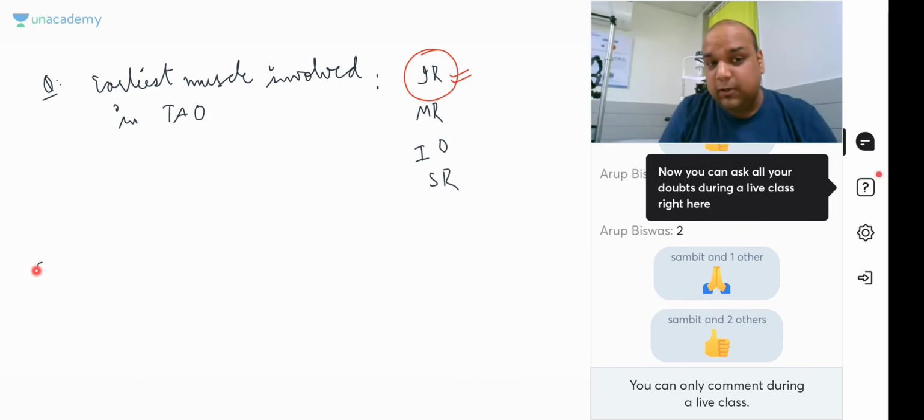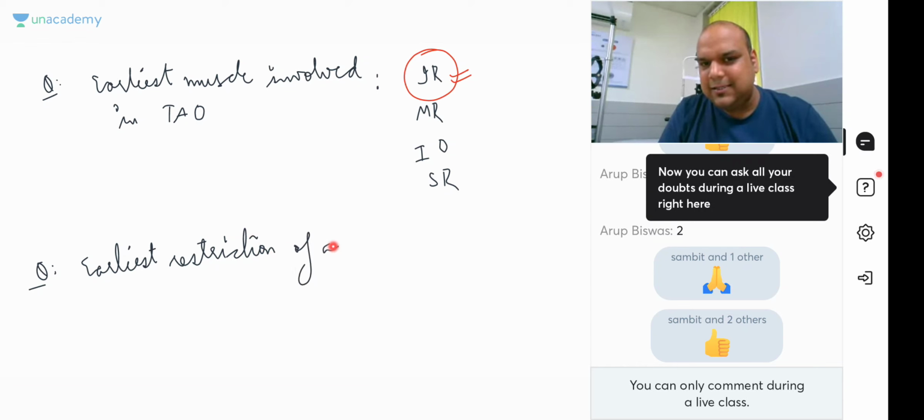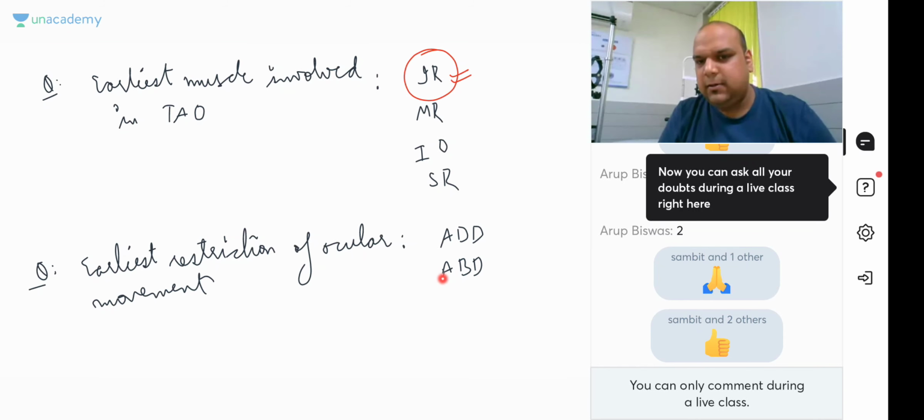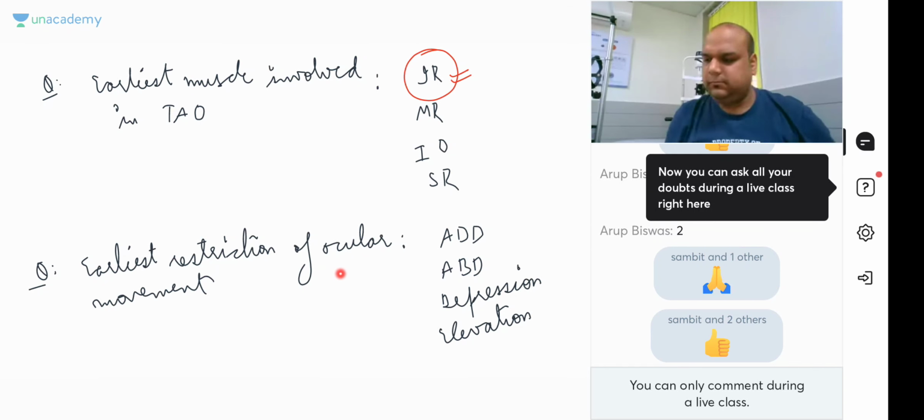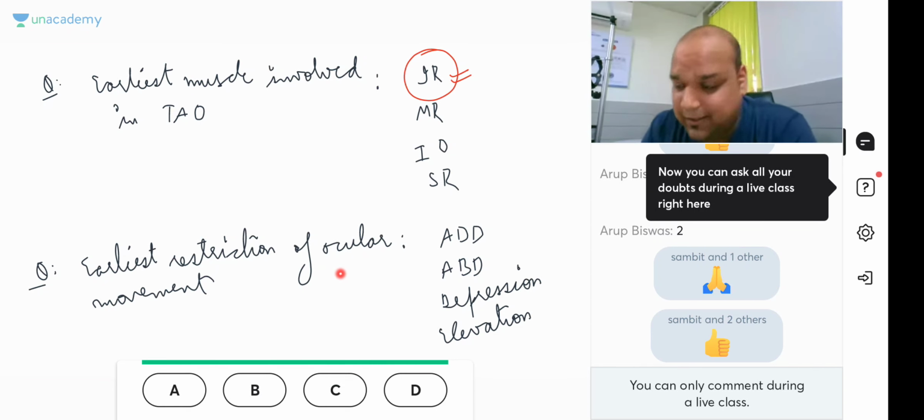Then the second question, it is more confusing. What is the earliest restriction of ocular movement? The options are adduction, abduction, depression, or elevation. Again, option A, B, C, D. The earliest muscle involved is inferior rectus, yes, but what is the earliest restriction of ocular movement?